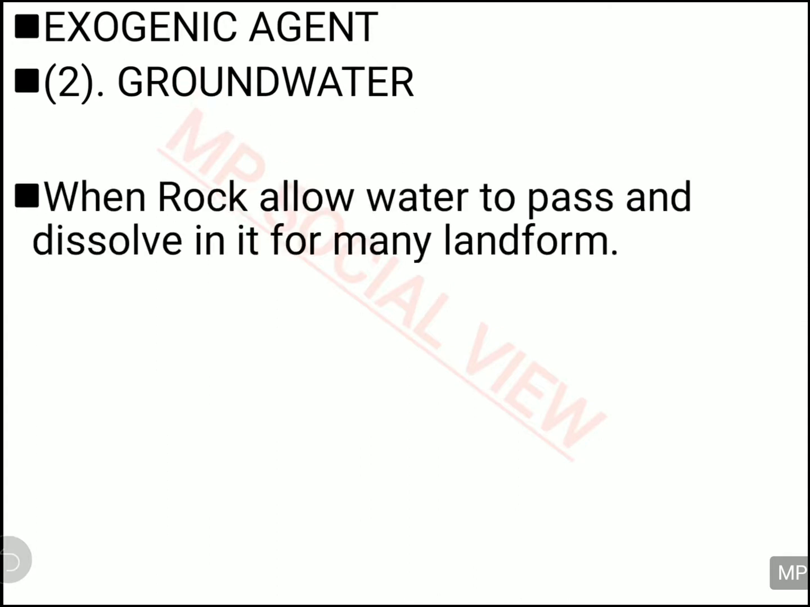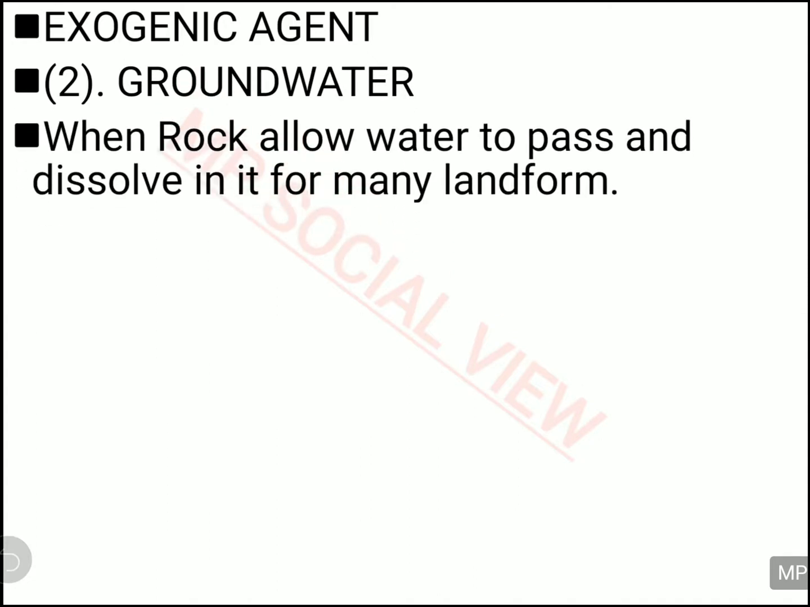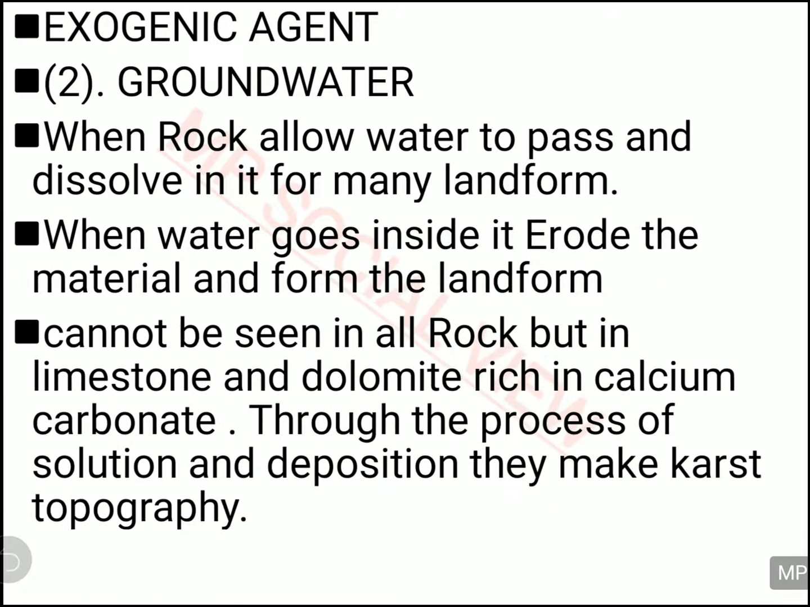And now let us examine another, the second exogenic agent or geomorphic agent which is doing the erosional and depositional landform, and that is your groundwater. On the surface of the land you have the soil, and below the soil you have the rock, and when the water is falling on the surface, it is going inside the rock, and it reacts with the rocks, creating some landform, especially with the dolomite and the limestone rock, which is made up of calcium carbonate. This calcium carbonate gets dissolved in the water.